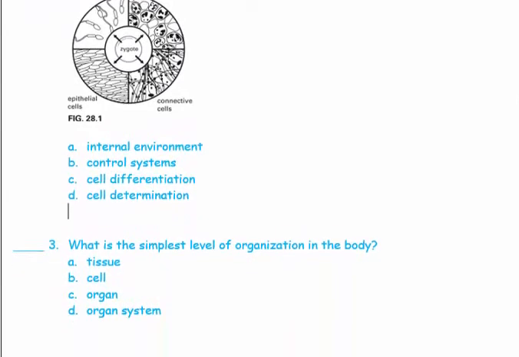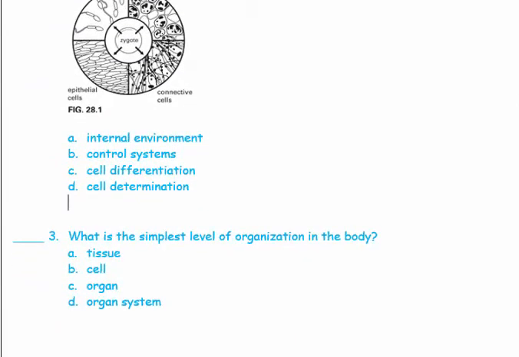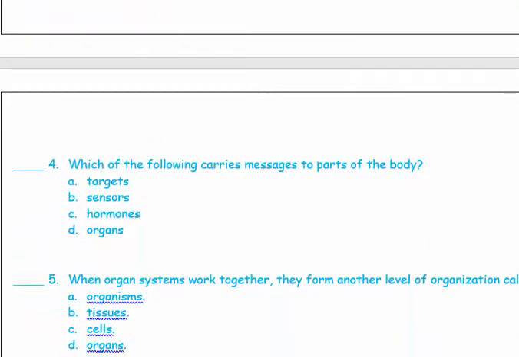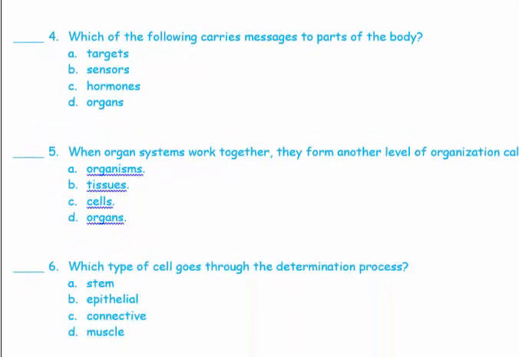Number 3, what is the simplest level of organization in the body? Of course, it is the cell. Number 4, which of the following carries messages to parts of the body? The hormones. We said the hormones are chemical messages that are taken to different parts of the body according to the specific message.